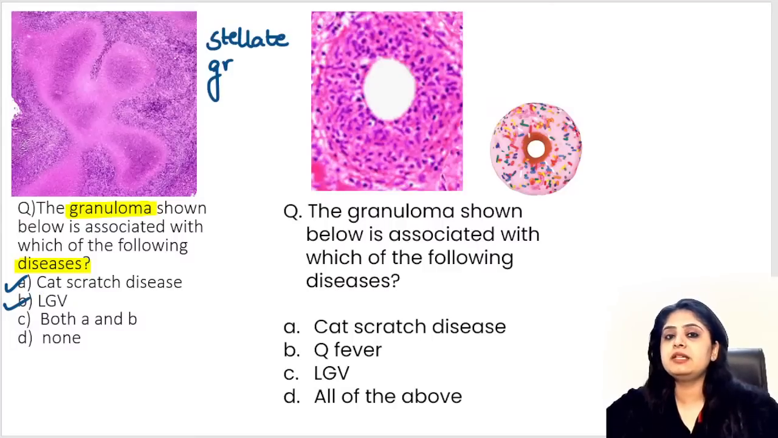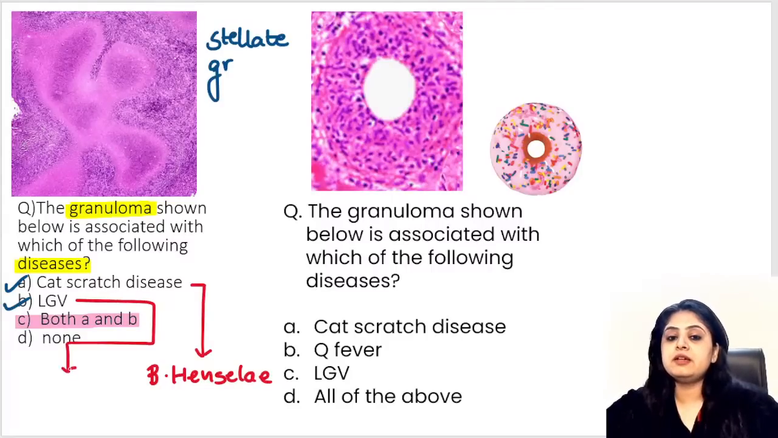Lymphogranuloma venereum में भी दिखता है. So the answer over here becomes option C, correct. But what are the organisms? So cat scratch disease is caused by a famous organism called Bartonella henselae, number one, and lymphogranuloma venereum is caused by Chlamydia trachomatis. कौन सा वाला Chlamydia trachomatis?